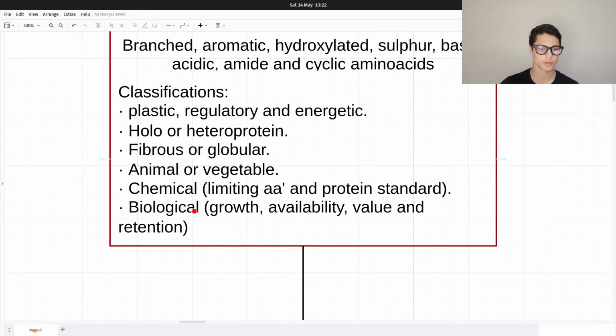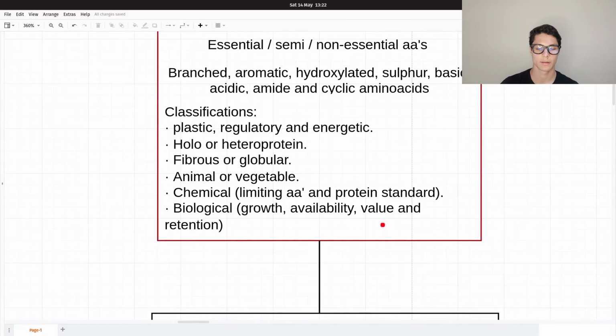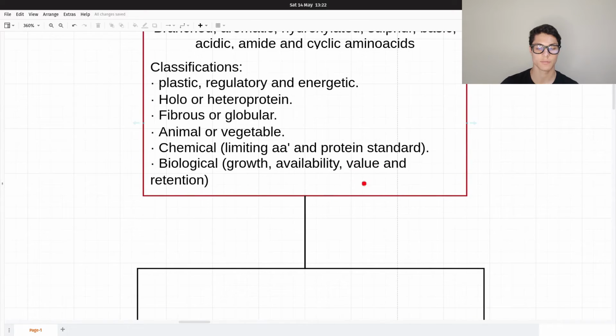Then, as biological classification, we have the growth, the availability, the value, and the retention. So the growth is the ability to be anabolic in our body. The availability is how many of those amino acids in food we're going to be able to actually use. The value and retention are basically what we can achieve with those amino acids in our body.